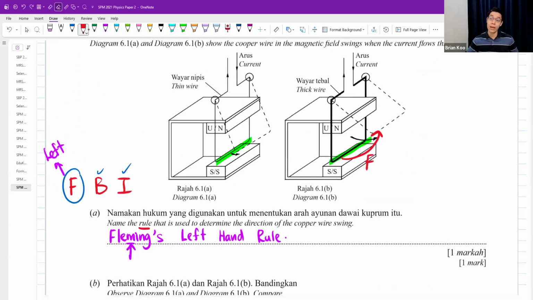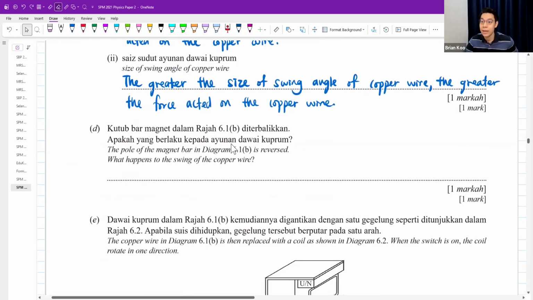Because you use a thicker wire, the resistance of the wire is lower, therefore there is more current flowing through. Right? Since there's more current flowing through here, it means there is interaction between the magnetic fields. Your north and south have a magnetic field. Your current carrying conductor, this piece of wire, also has a magnetic field. They will interact with each other. The interaction produces that force, which is why your swing is so high. Okay, that is the idea.